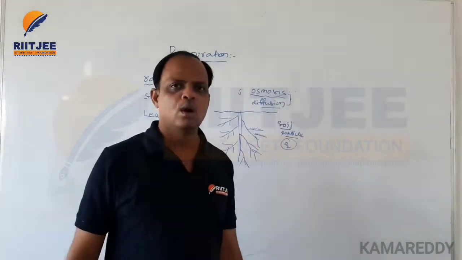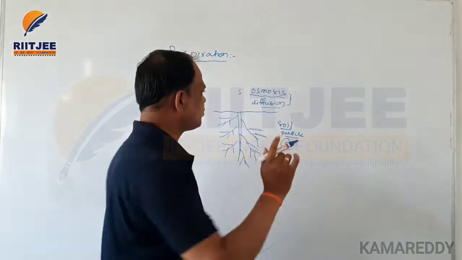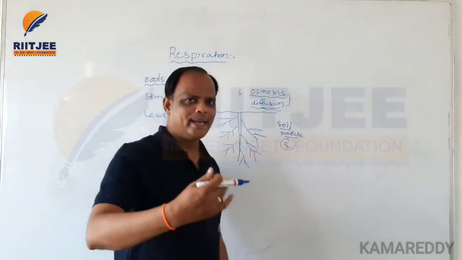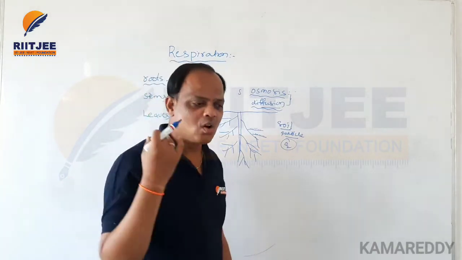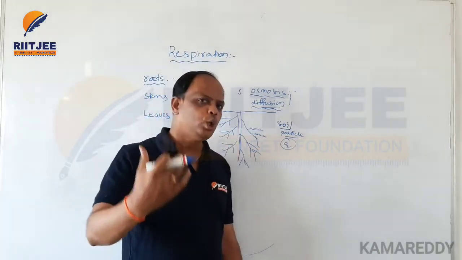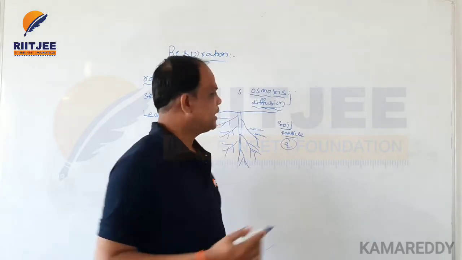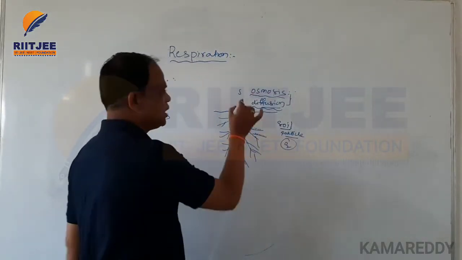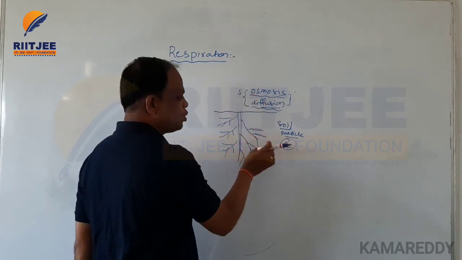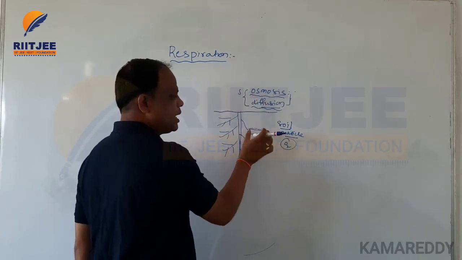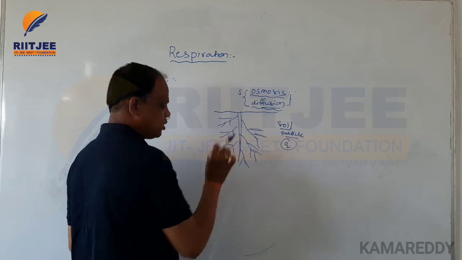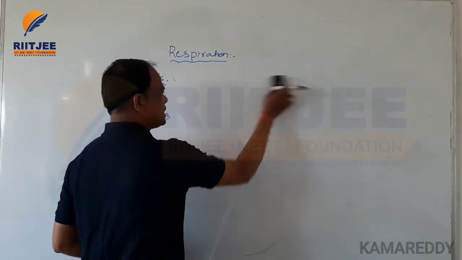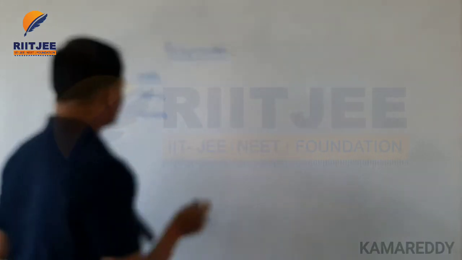Diffusion means ions move from a region of higher concentration to a region of lower concentration. With the help of these two principles, the root system is involved in the respiration process. This is important. Next is the stem systems.